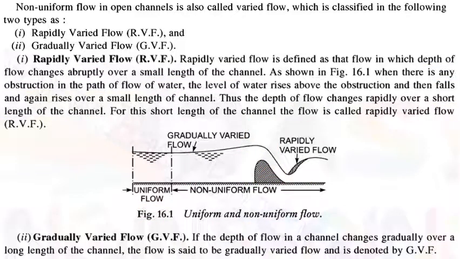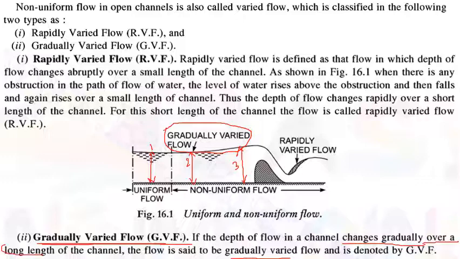In gradually varied flow, or GVF, the depth of flow in a channel changes gradually over a long length of the channel. You can see here, this is a gradually varied flow. At this point there is one depth, at this point the depth is slightly varying, and at this point the depth has slightly increased. So at points 1, 2 and 3, the depth of water is not the same, but it is not very different also. That is called a gradually varied flow. It changes only gradually and it takes place over a long length of the channel.